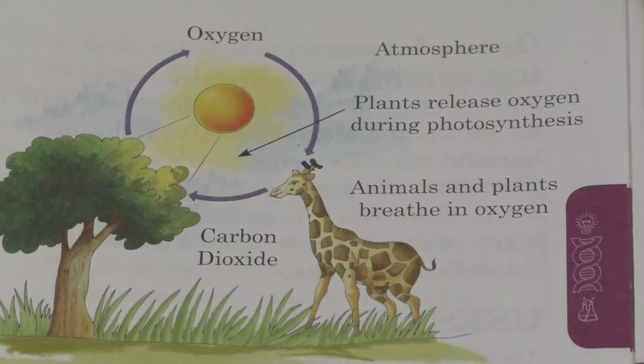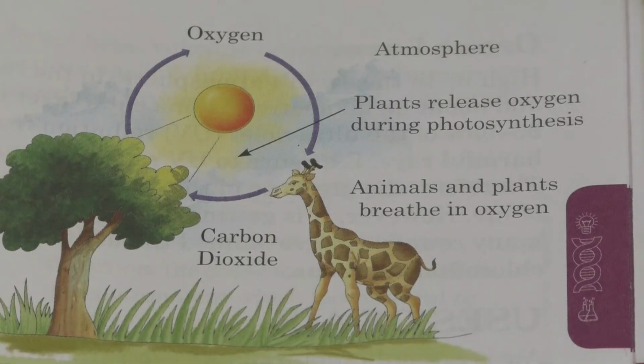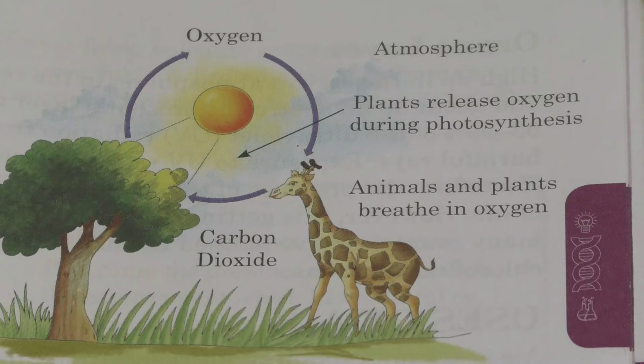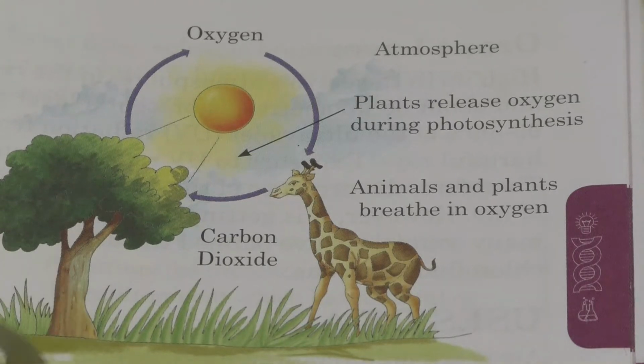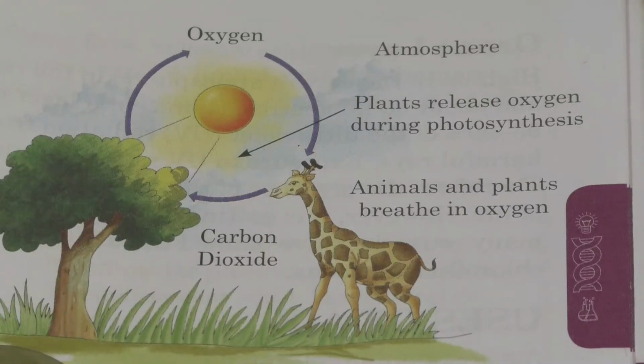Clear? Thus the amount of oxygen in the atmosphere is sufficient for the respiration of animals as well as human beings.